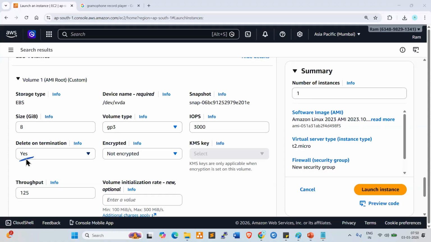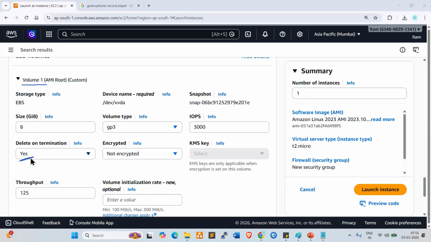While terminating the server, we need to hold the volume. Volume is nothing but storage. This volume should be available; it should not be deleted while terminating the server, right? So here we are talking about delete on termination. If you give yes, what will happen? When you delete your server, along with the server, the volume also will be deleted.